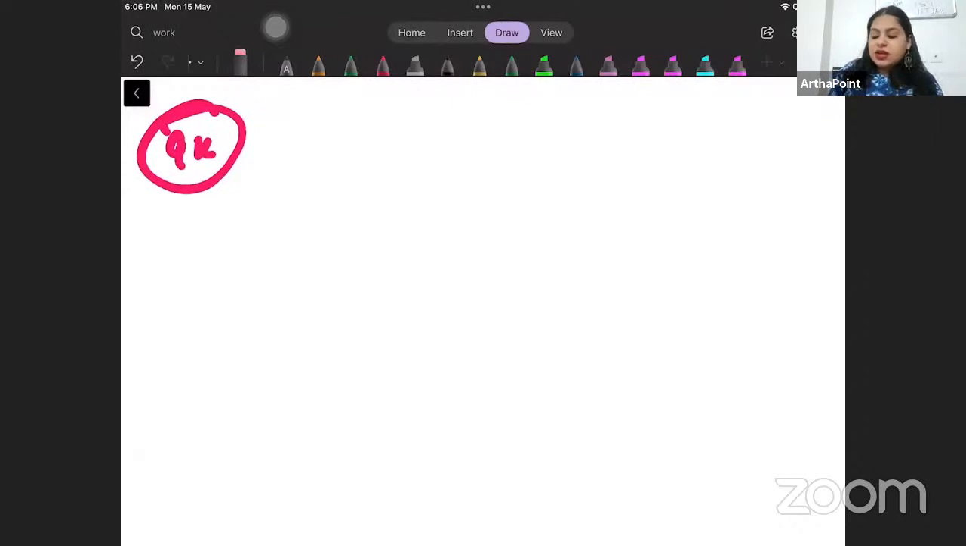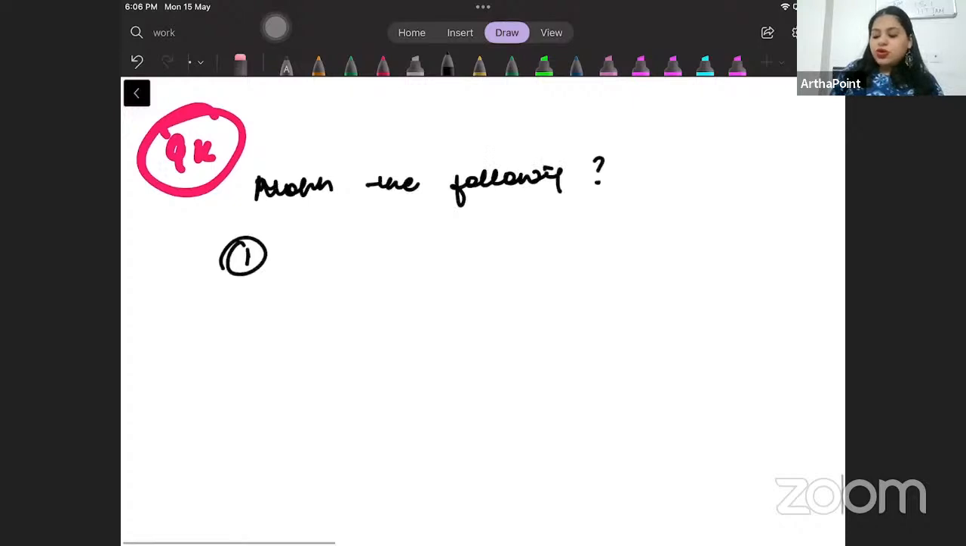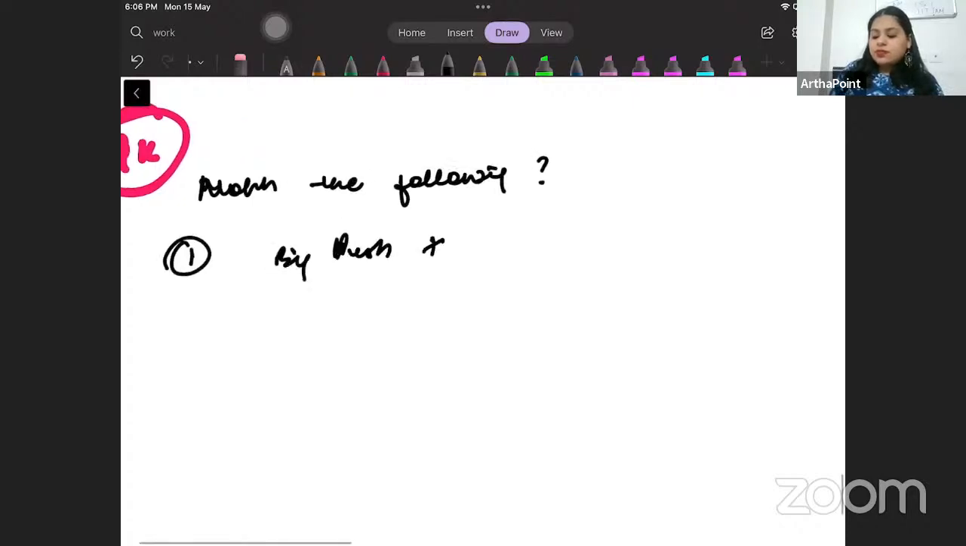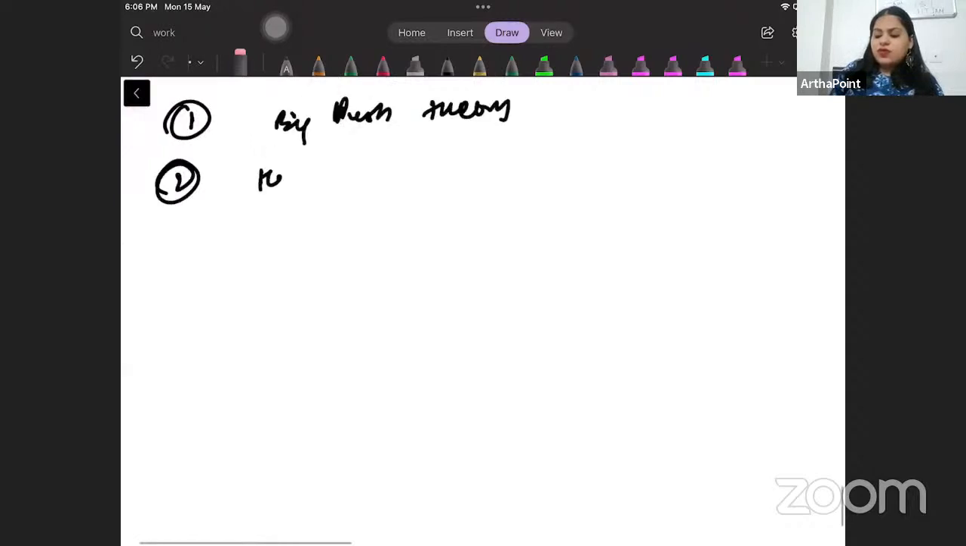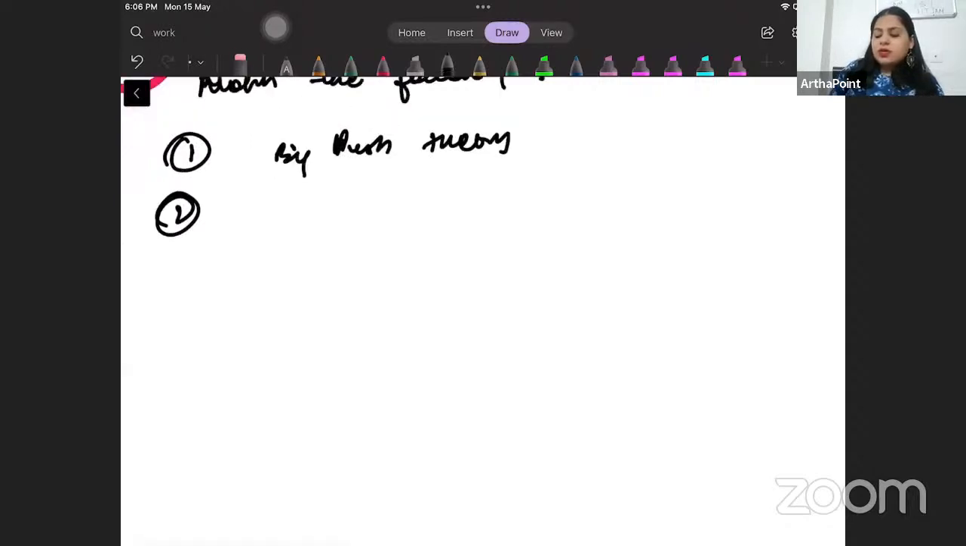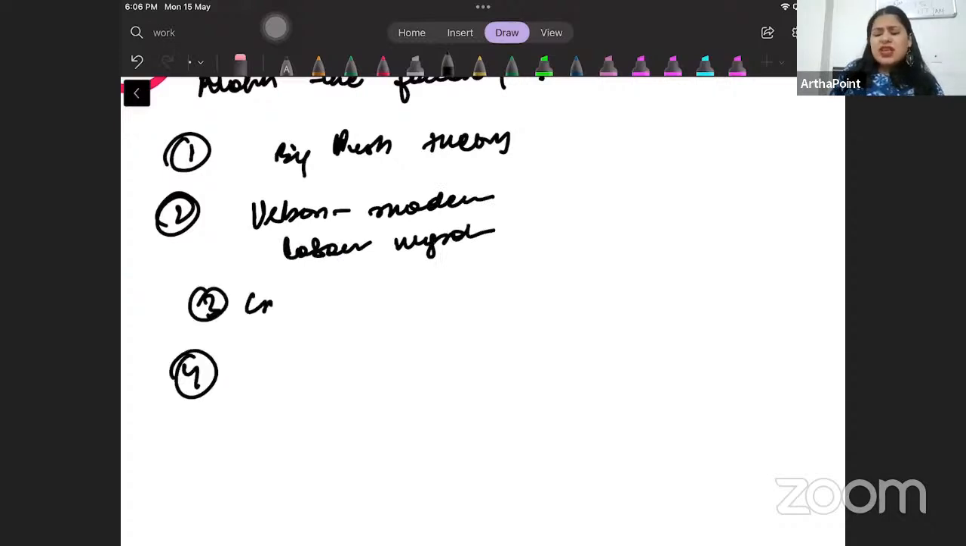So supposedly they give you a match the following, with big push theory, and then they give you some other cases. So here they give you urban, modern, labor, migration, third and fourth, critical, effort. Suppose they gave you 4 words here and they gave you 4 names here.